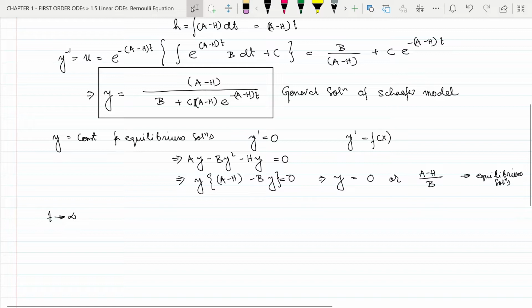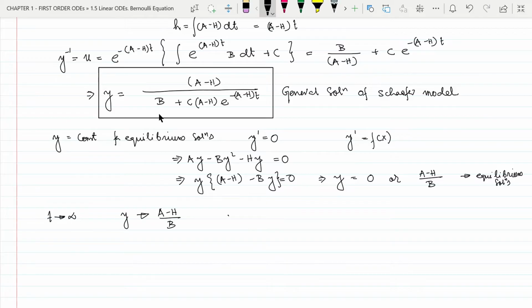So this term c multiplied by e to the power minus aht will be 0. So y of t will tend to (a minus h) by b. So if t tends to infinity, y tends to (a minus h) by b.